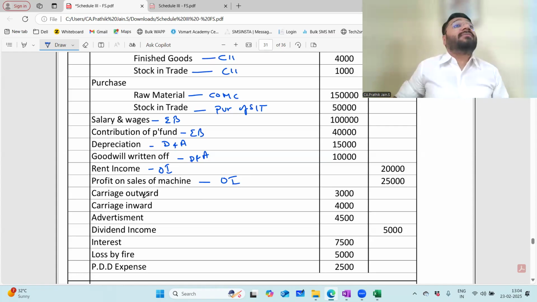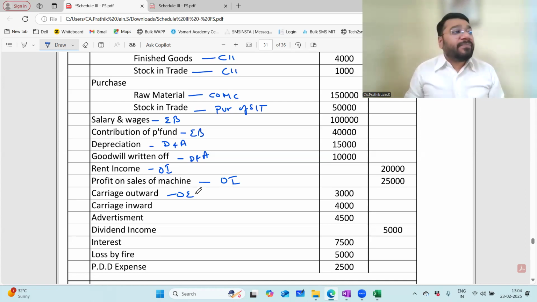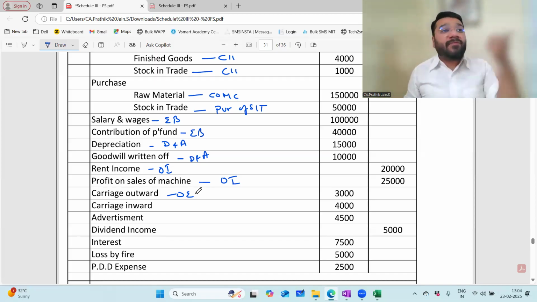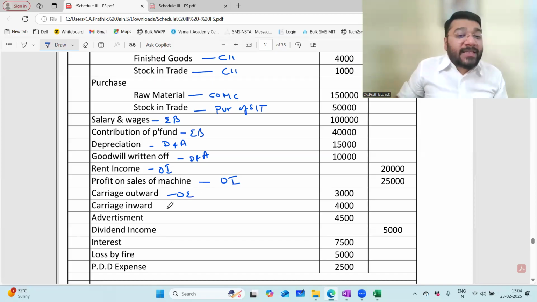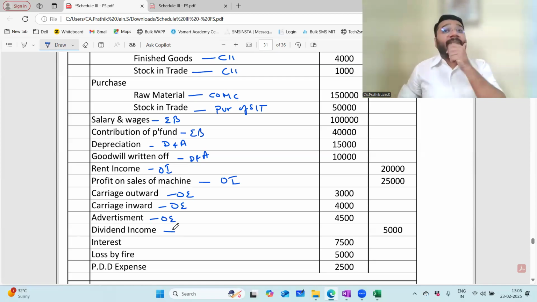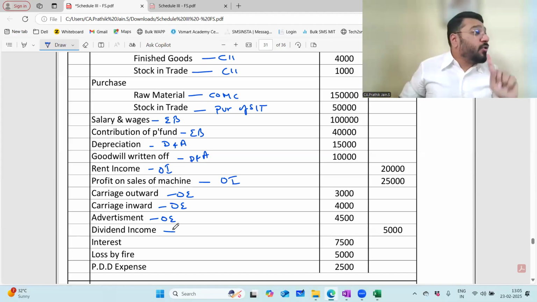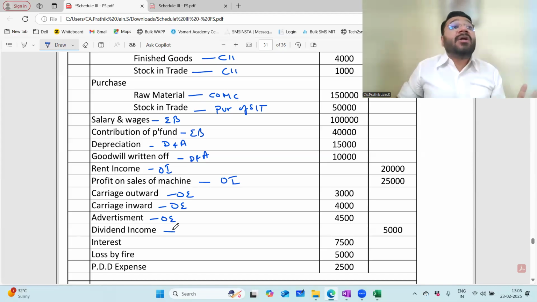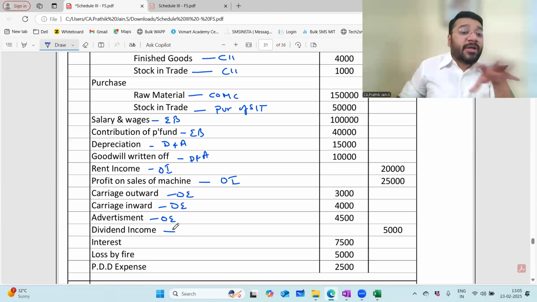Now carriage outward. Other expenses. Very good. Carriage outward means what? Transportation charges for delivering the product to customers' place. If you buy an AC from Girias, he will transport that to your home. For you it is free of cost, but for him he has to pay money. That is carriage outward. Carriage inward, other expenses. Advertisement, other expenses. Dividend income. Did they say this is a financing company? No. In the absence of that, this is assumed as a non-financing company. So dividend income is my other income.